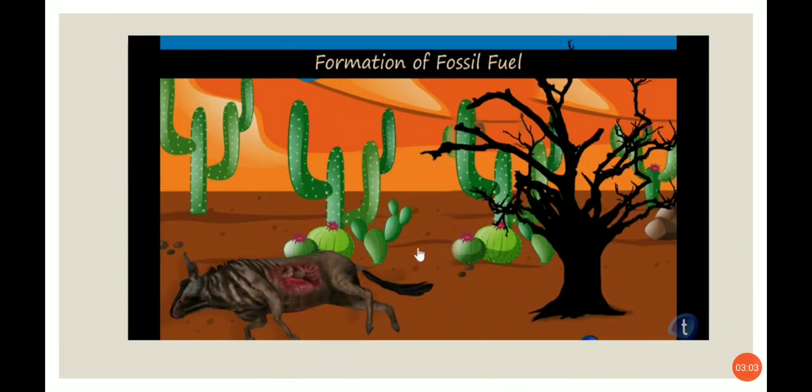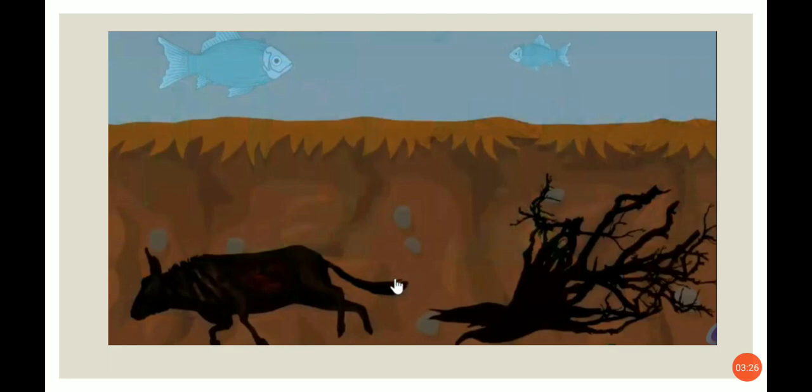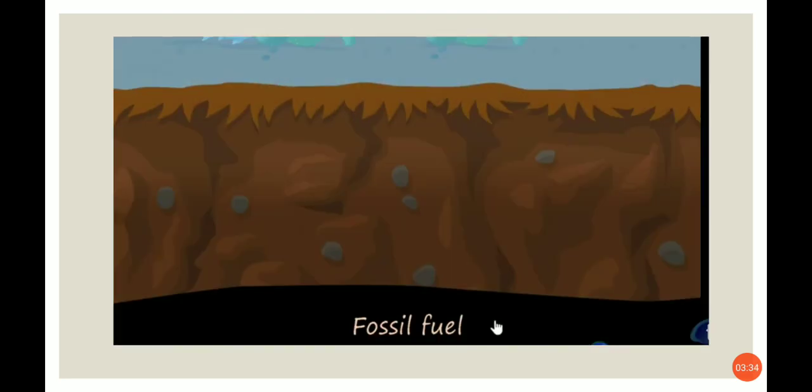This is about how fossil fuels are formed. The dead and decayed matter of plants and animals on the surface of the earth, after a period of time, gets buried into the earth and covered by layers of soil. After a period of time, because of high temperature and high pressure, those dead and decayed matters of plants and animals turn into fossil fuels.